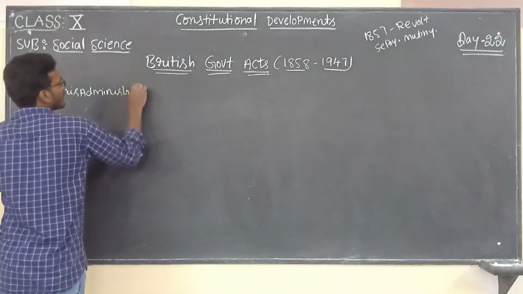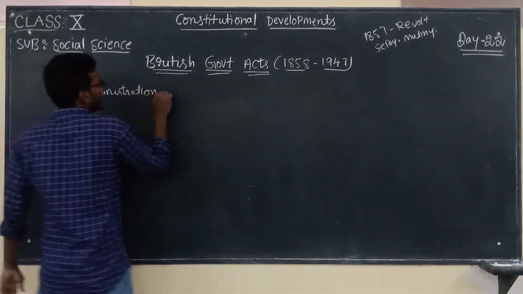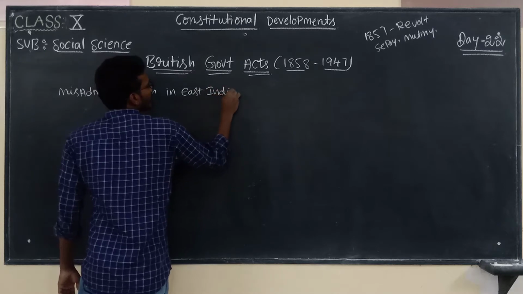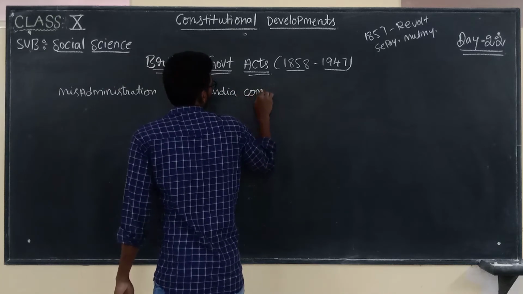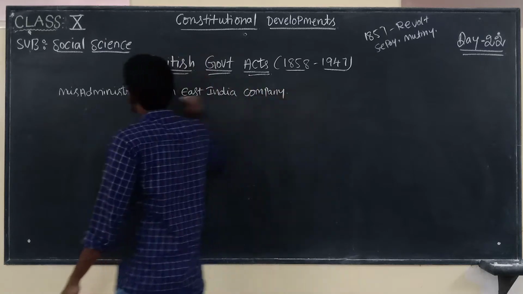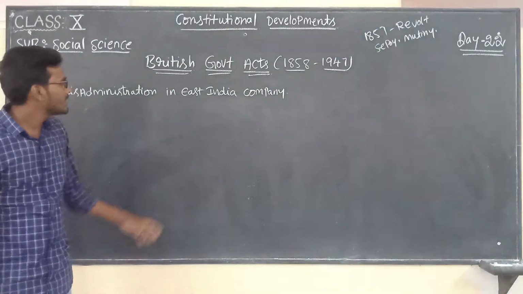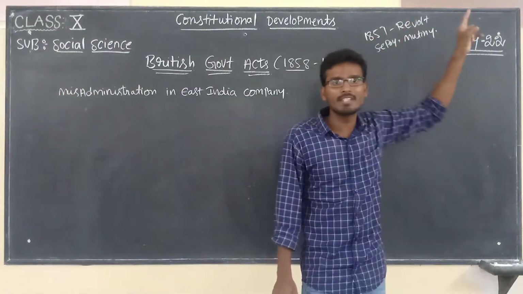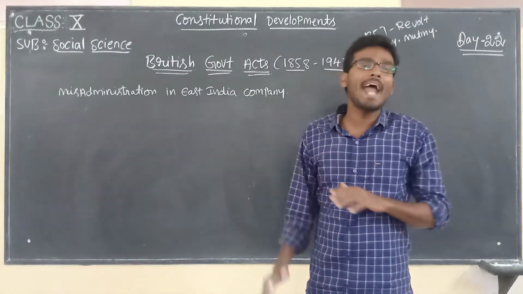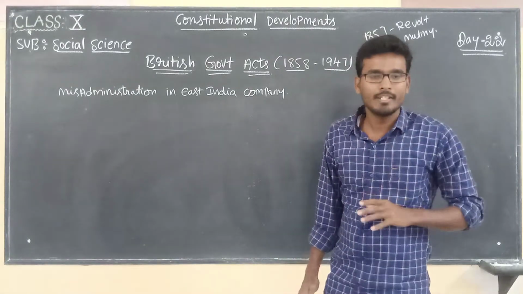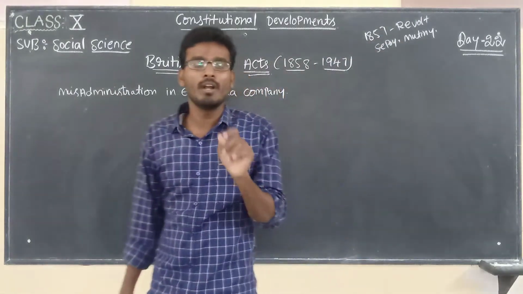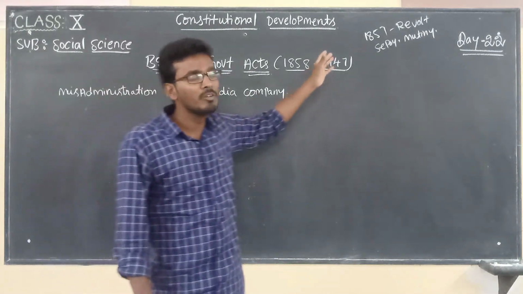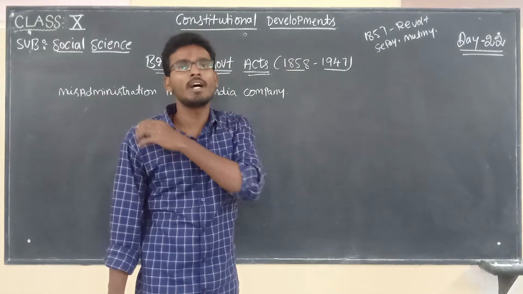Misadministration in the East India Company is a major reason for the 1857 revolt, along with some anti-Indian acts implemented by British people at the time. That is the reason why the people of India revolted for the first time against the Britishers.